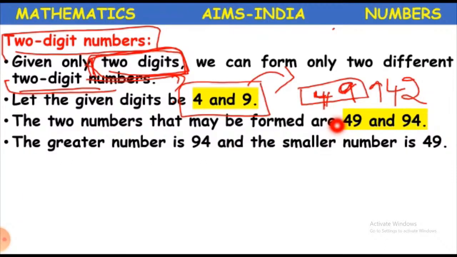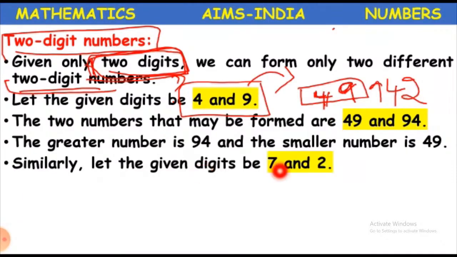And now let us take 2 other digits which are 7 and 2. Now the 2 numbers that may be formed are, again, 7 in the first place and 2 in the second place, or 2 in the first place and 7 in the second place.